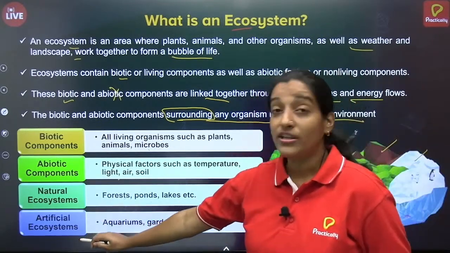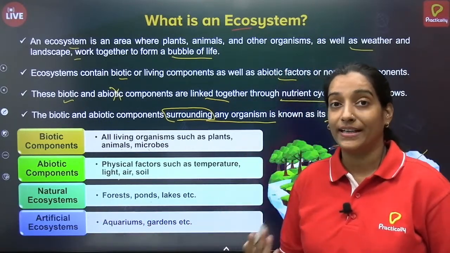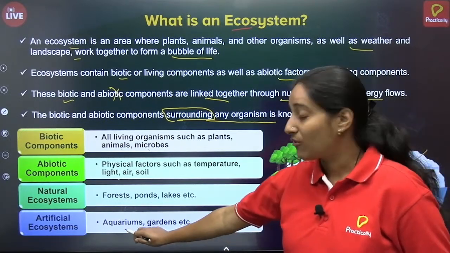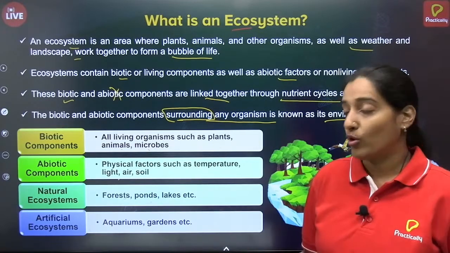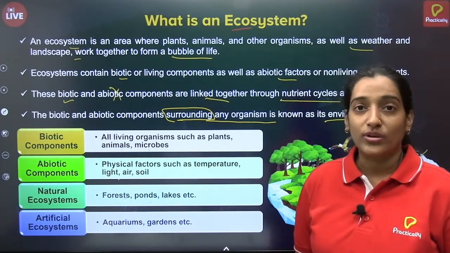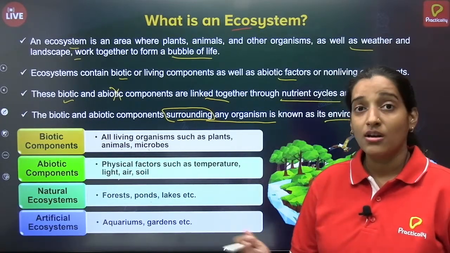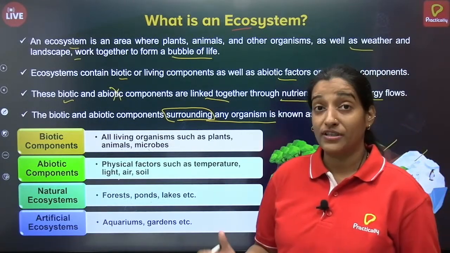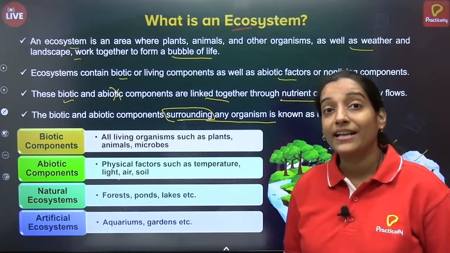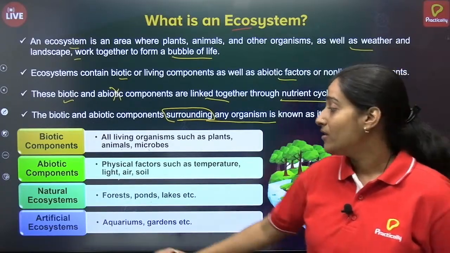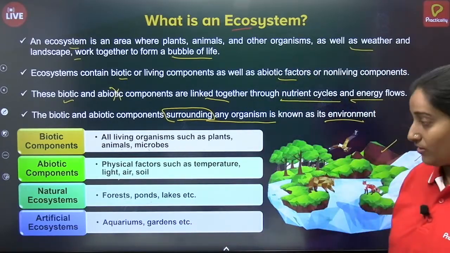Whereas artificial ecosystem is nothing but created. An example is an aquarium. In an aquarium, we take salty water or water and we add animals to it. Then we are mimicking the environment of sea or ocean. So that is nothing but an artificial environment created by human beings. That is artificial ecosystem.